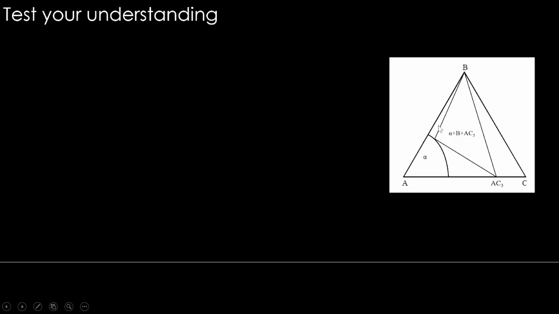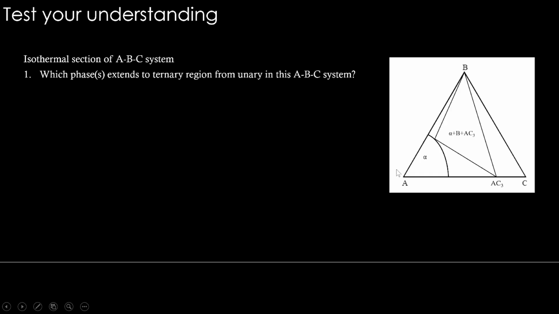Now test your understanding with this. This is an ABC system, so this is one tie triangle: alpha, beta, AC3. Which phase extends to ternary region from unary in this ABC system? That is question number 1.